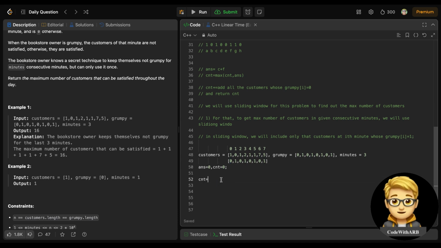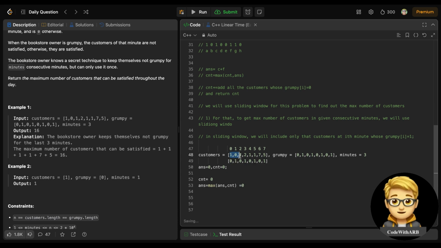So 1, grumpy value is 0. We will not include this one. So grumpy value is 1 now. So we will include this 0, right? Grumpy value is 0. So we will not include this. So for the first three length of this customers array we got 0, right? So I will also store the max of this, answer and cnt. Till now I got 0, right?